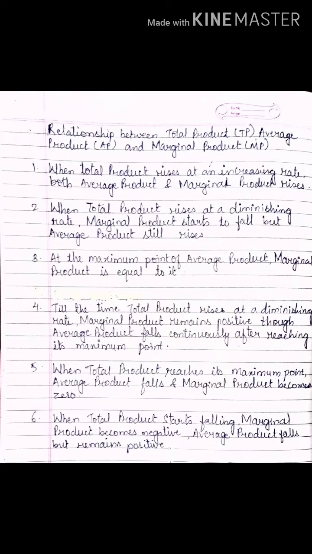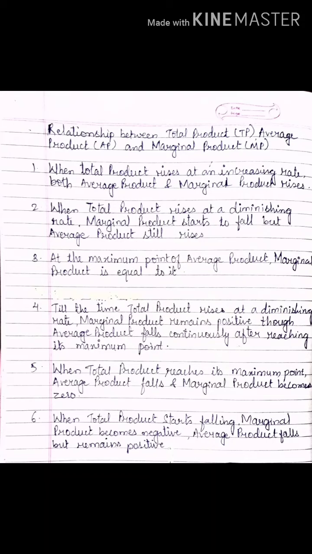So you must have seen when the total product is rising, what is the situation? Both average product and marginal product rise. Fine. Now second, when it rises but at a diminishing rate, then what happens? Marginal product starts falling but average product is still rising. Fine. Now the next is at the maximum point.